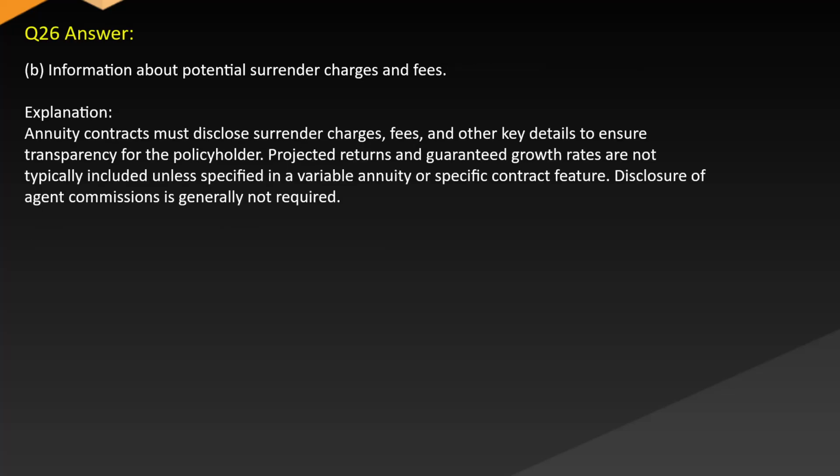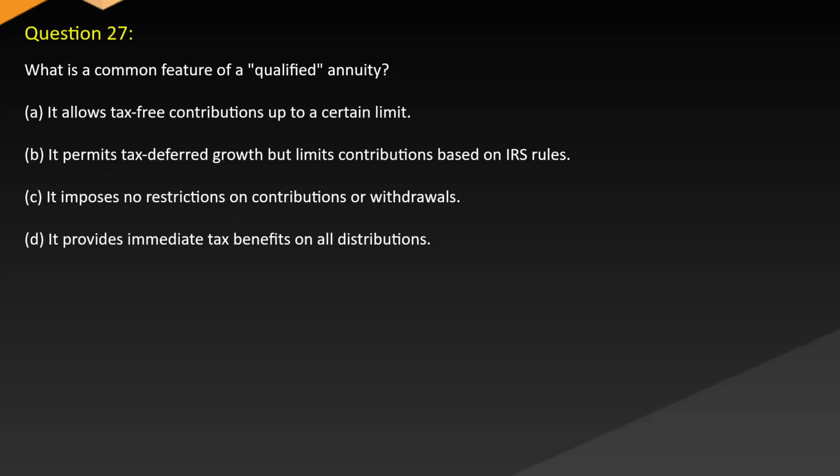Answer: B. Information about potential surrender charges and fees. Explanation: annuity contracts must disclose surrender charges, fees, and other key details to ensure transparency for the policyholder. Projected returns and guaranteed growth rates are not typically included unless specified in a variable annuity or specific contract feature. Disclosure of agent commissions is generally not required. Question 27. What is a common feature of a qualified annuity?